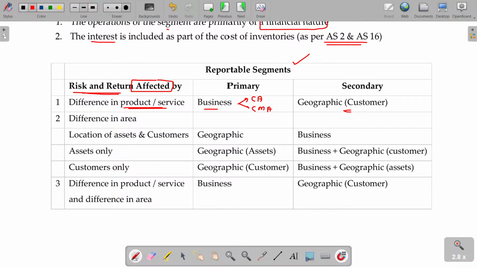Then what happens is I get customers from different locations. The customers from Trichy, customers from down south, customers from north. If I am able to identify this detail, I can make the decision accordingly. This is secondary. For the primary, I have to give full details. What is the total fees collection? What is the expenses for every division? But in case of secondary, no need. At least basic information is number one.